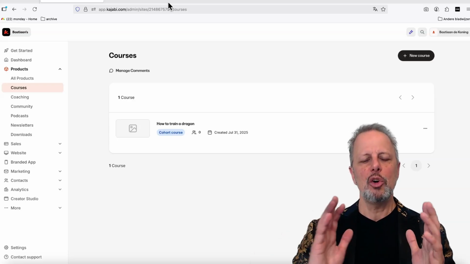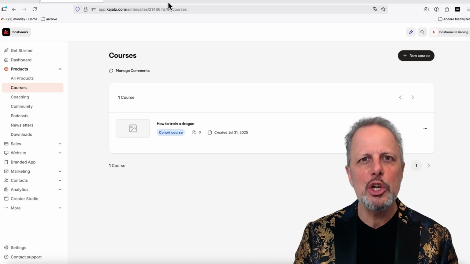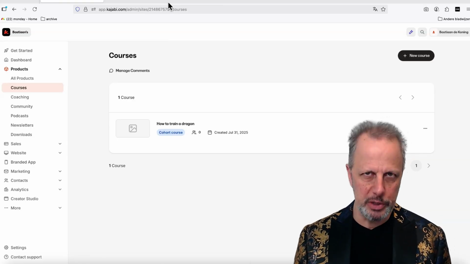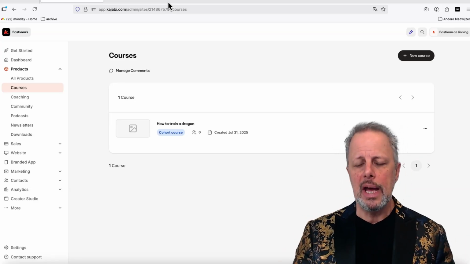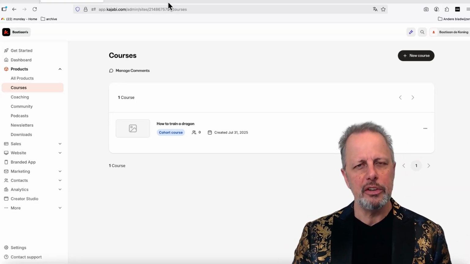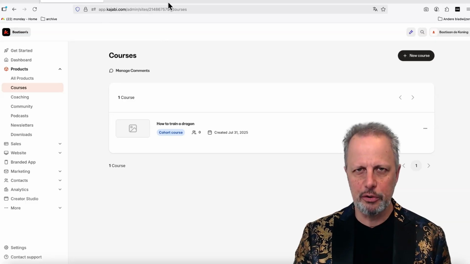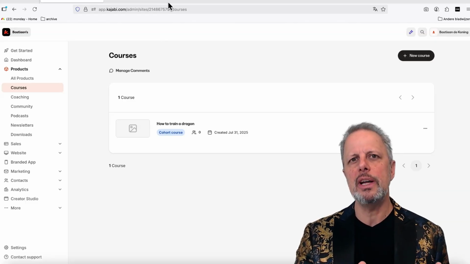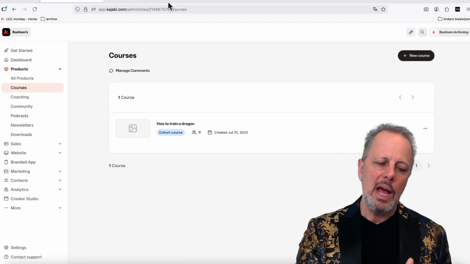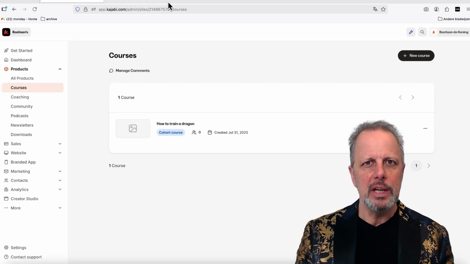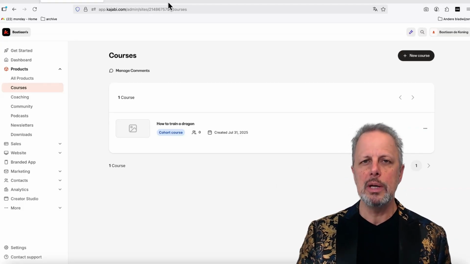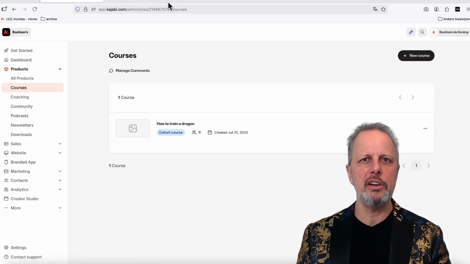Well, first, what is cohort coaching? I didn't know because it's not a word we use in our language, in Dutch. So I had to look it up. And it's group lessons starting at a specific date. So if you have a group of people starting on September the 1st, and you have a second group that's starting on January 1st, they can do the same course, but on a different time schedule.